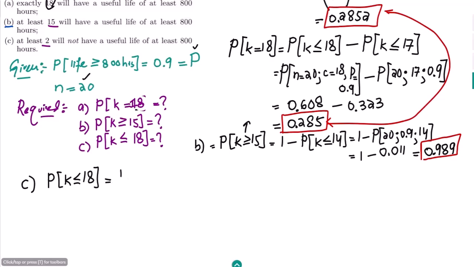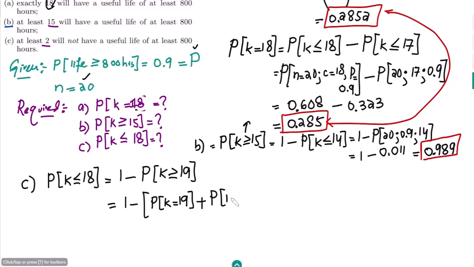The other way I can do it, I can use 1 minus the probability that K is greater or equal to 19, or it would become 1 minus the probability that K is equal to 19 plus the probability that K is equal to 20. Finding them again by using the binomial formula for the K value of 19 and 20, adding them together and subtracting them, I will get the answer.